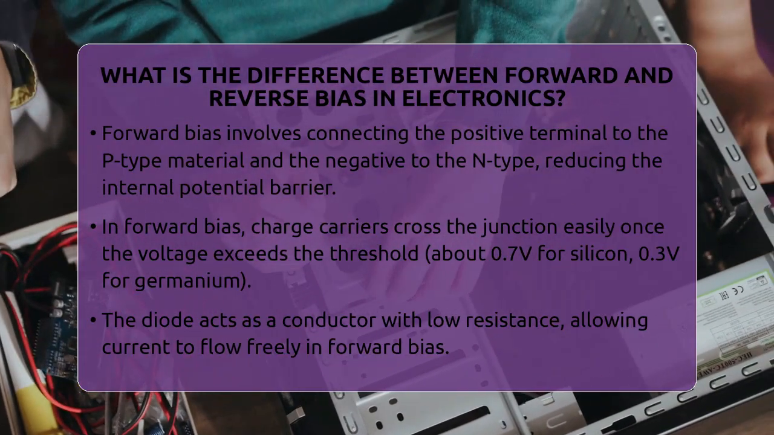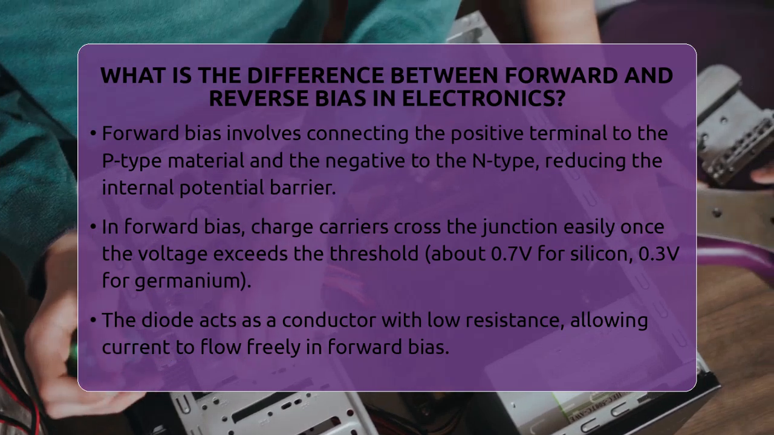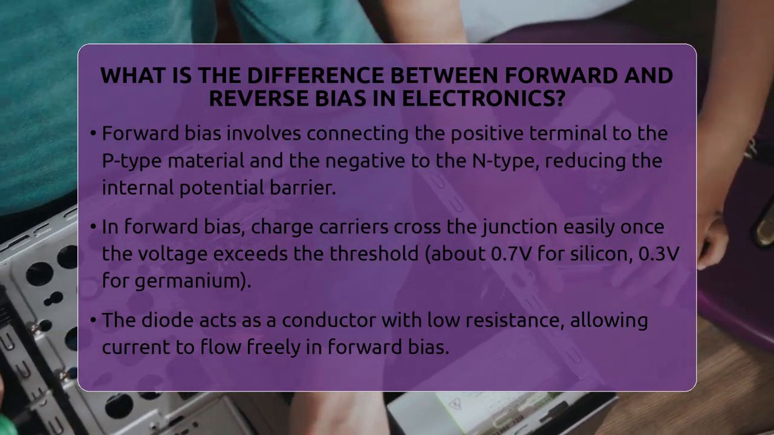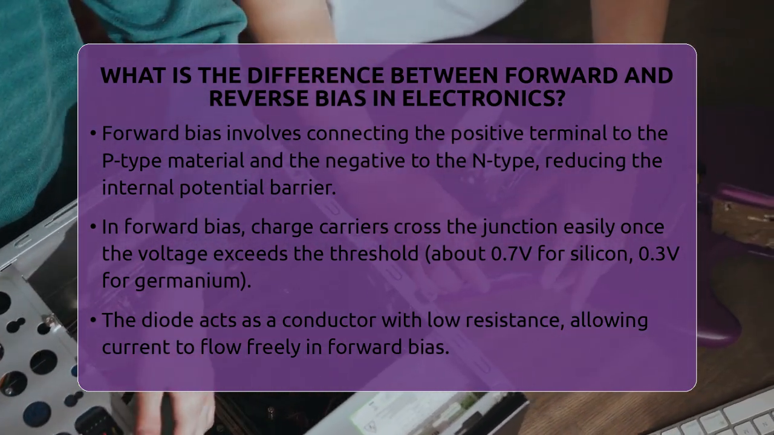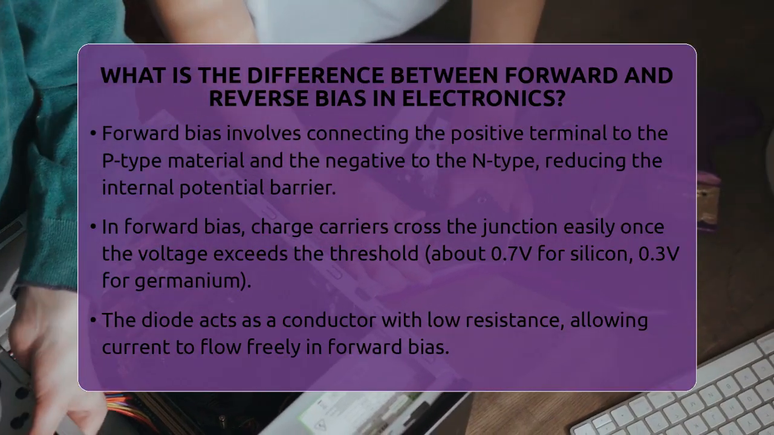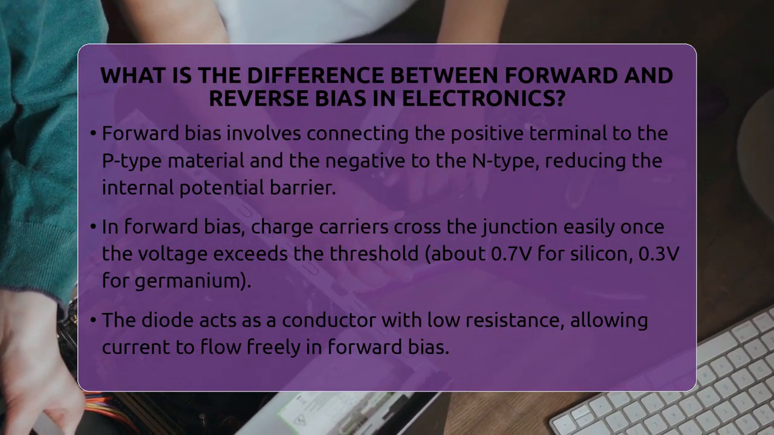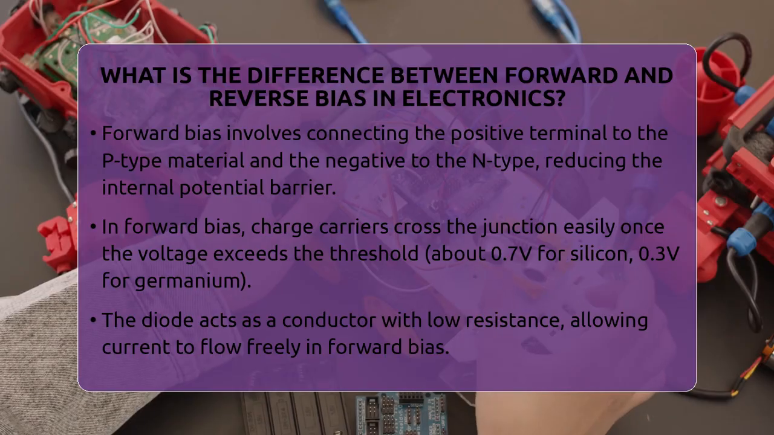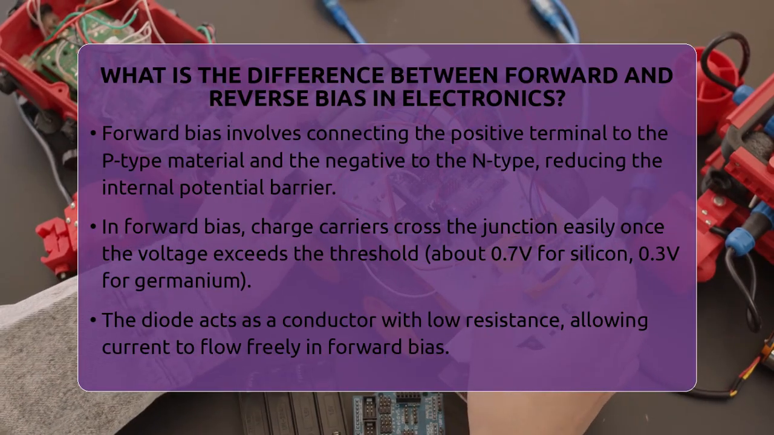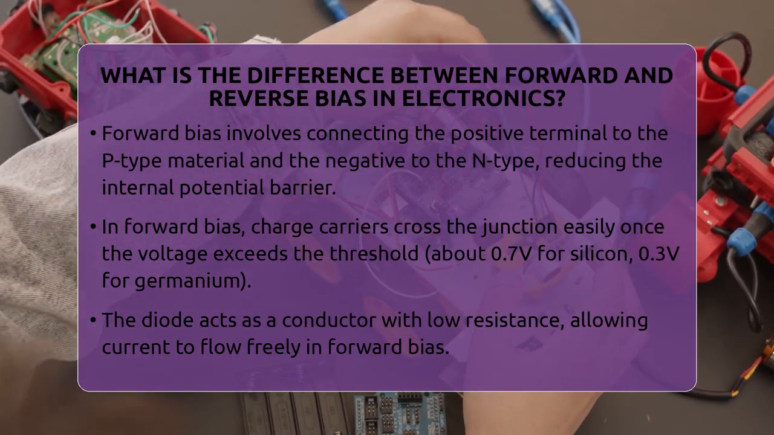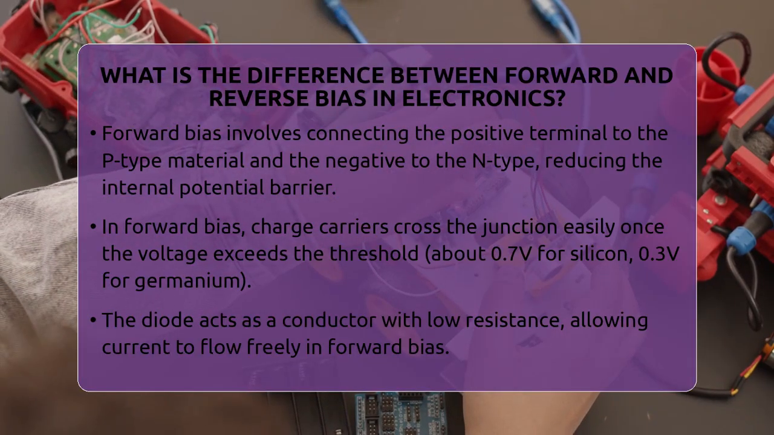Understanding these differences is key when working with semiconductor devices like diodes and transistors in analog electronics and embedded systems. In forward bias, you connect the positive terminal of a voltage source to the p-type material, which is the anode, and the negative terminal to the n-type material, the cathode.